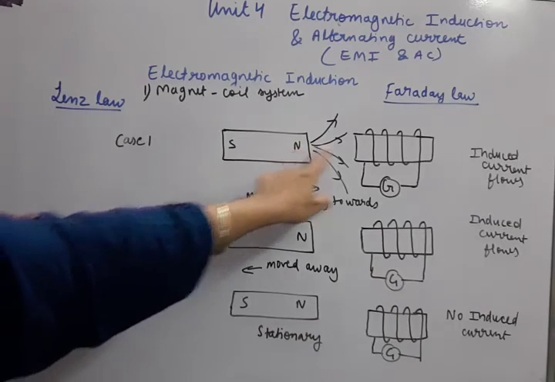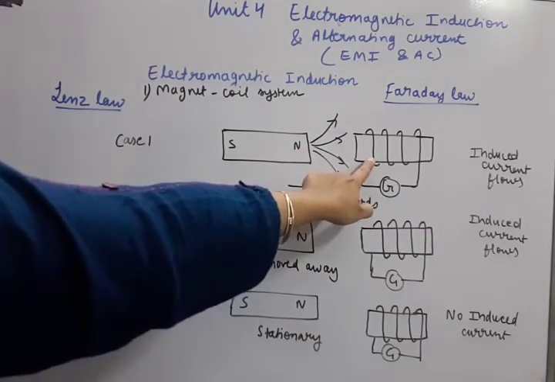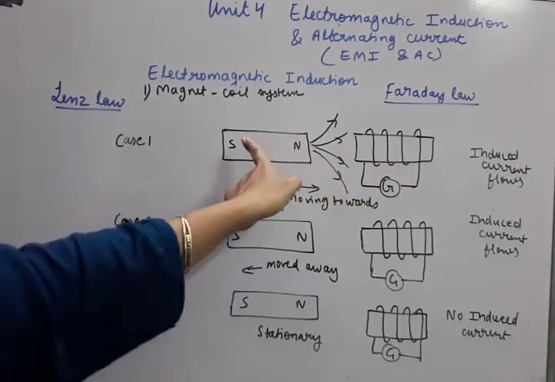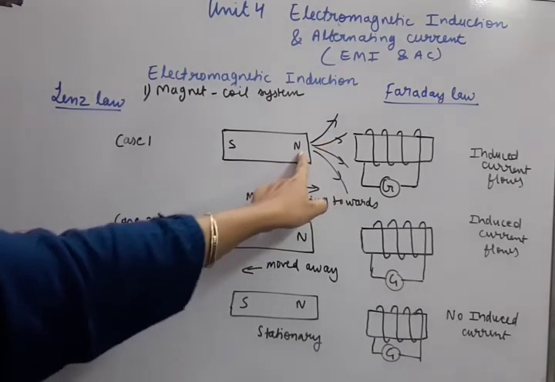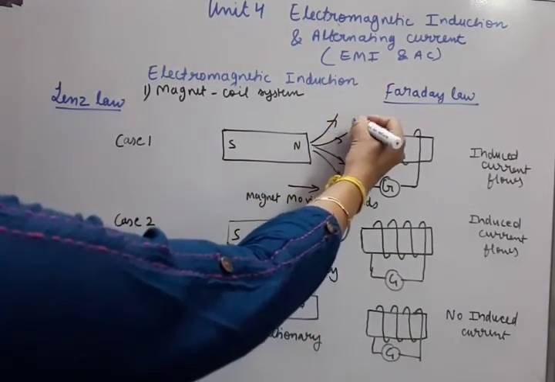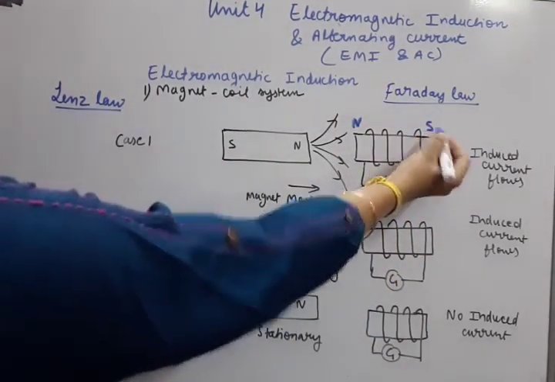Because of the N pole coming near, current is produced in this coil, so it should be opposing the cause. That means the N should be moved away. This N should be repelled. Now why will this N be repelled? Okay, how will this N be repelled? It will be repelled only if I say that this face of the coil is also the north pole of a magnet and the other face is the south pole of the magnet.